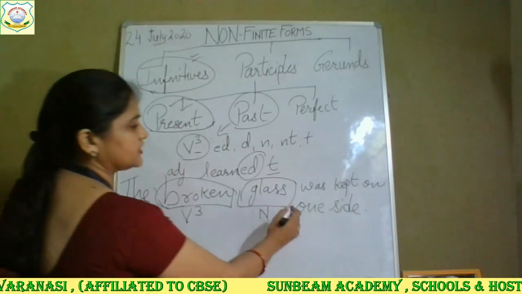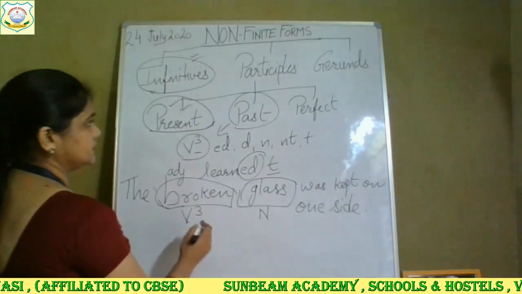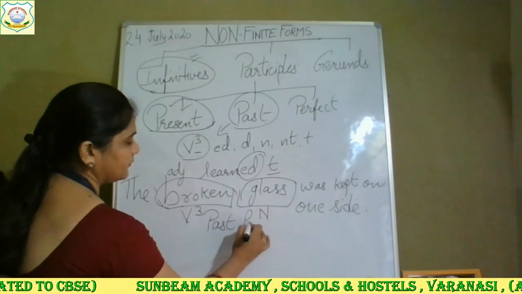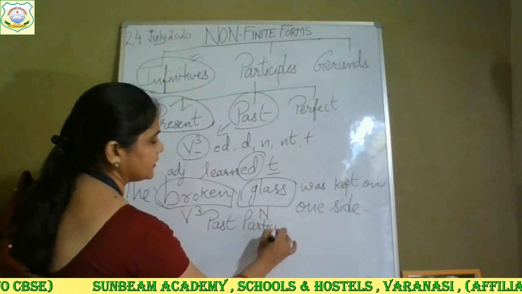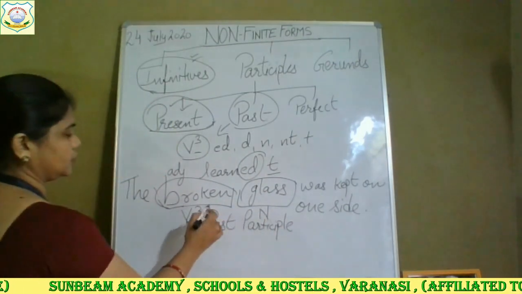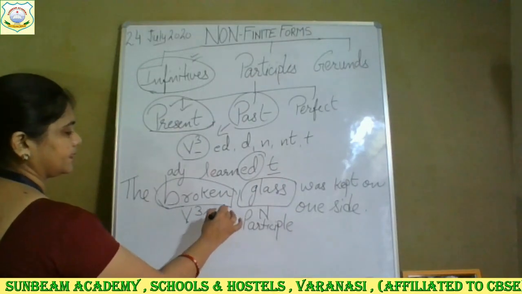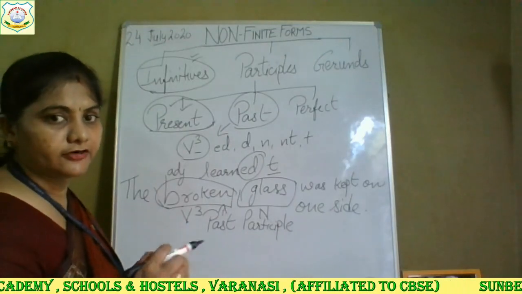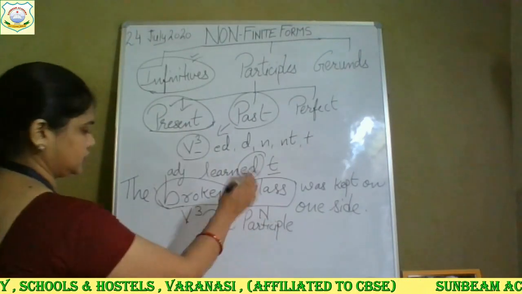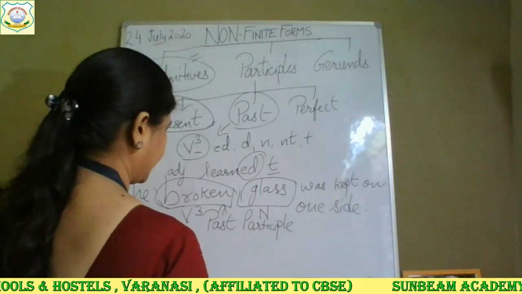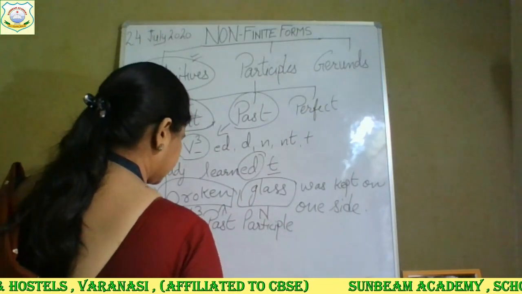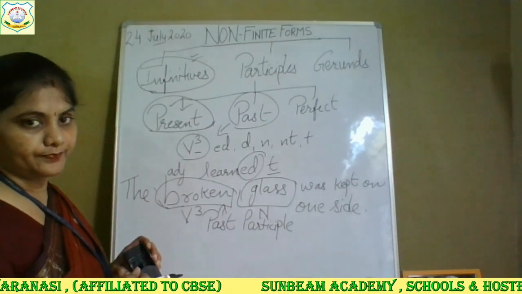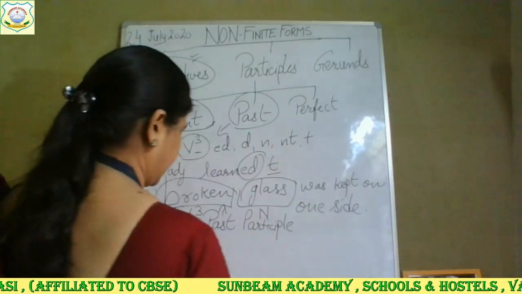The broken glass was kept on one side. In this sentence, there is a past participle, and this is your past participle, the broken glass. Clear? The past participle you have understood: the third form of the verb, just before the noun or the pronoun. Now, in this way, you will be getting more examples of the past participle.